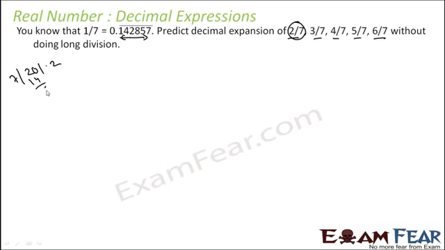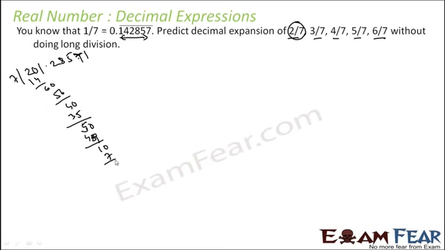And you get 7 into 2, 14, 6, 7 into 8 is 56, then we have 40, 7 into 5 is 35, then 50, and then 7 into 7 is 49, and then 10.